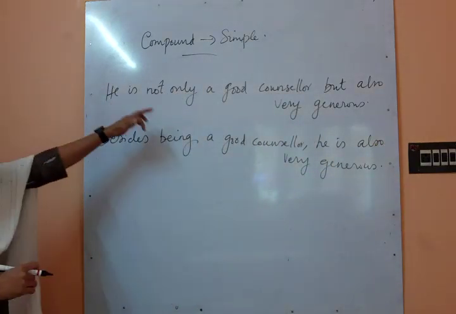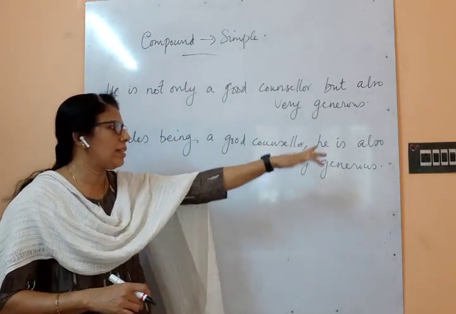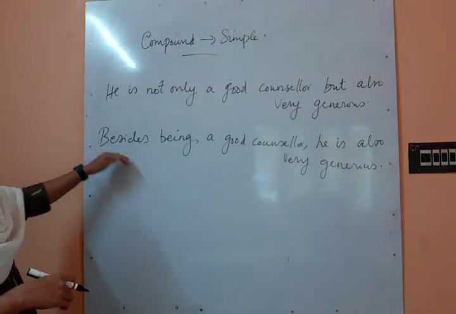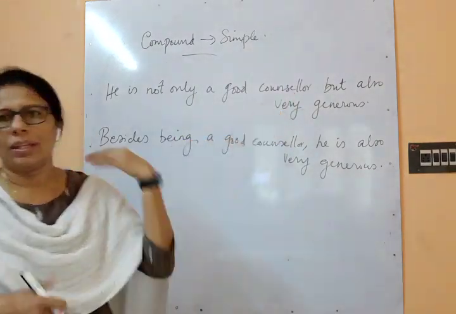Okay, so he is not only a good counselor but also very generous. Besides being a good counselor, comma, he is also very generous. That is one way. Or else, in addition to being a good counselor, he is also very generous.